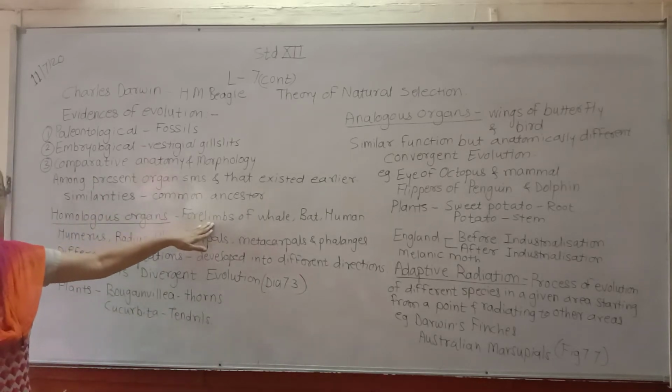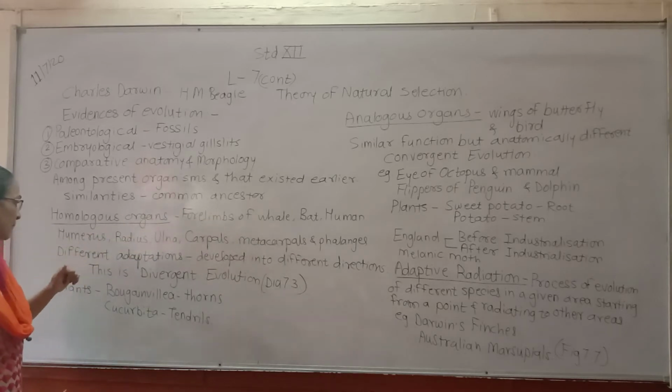Such organs are called homologous organs.